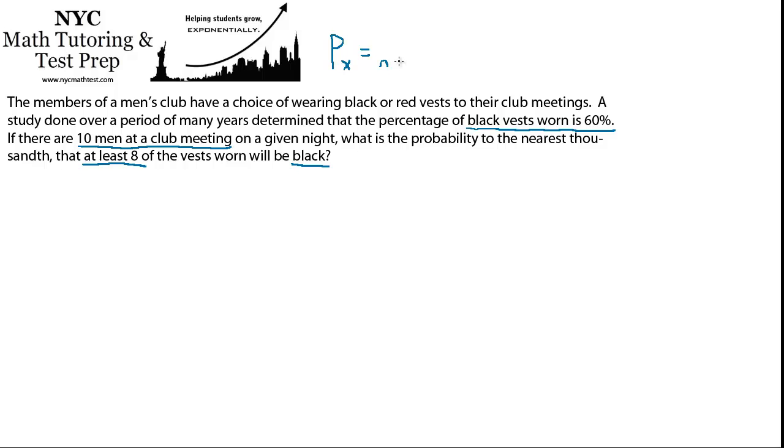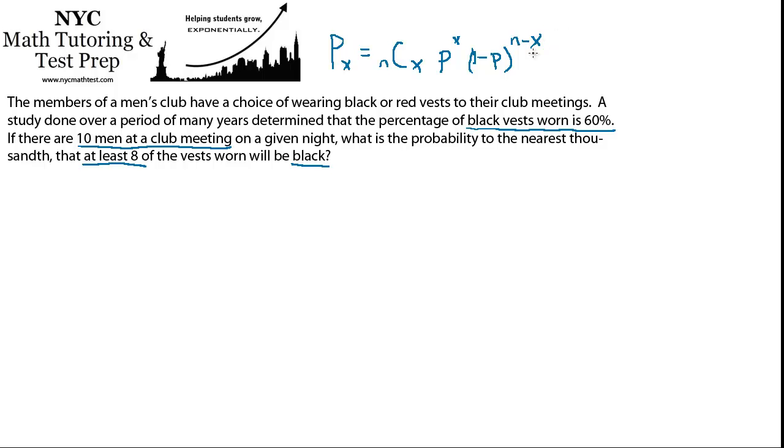n is the number of trials, and it's the combination of n trials with x successes, times the probability of success raised to the number of successes, times 1 minus the probability of success, which is the probability of failure, raised to the n minus x. So that's the trials that did not succeed.